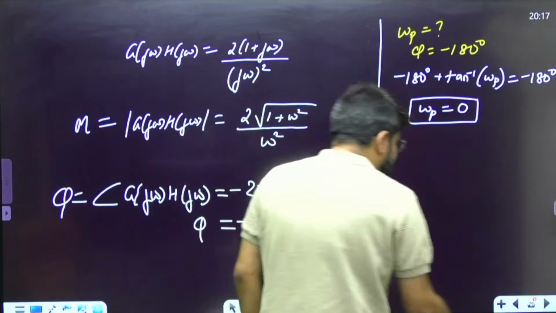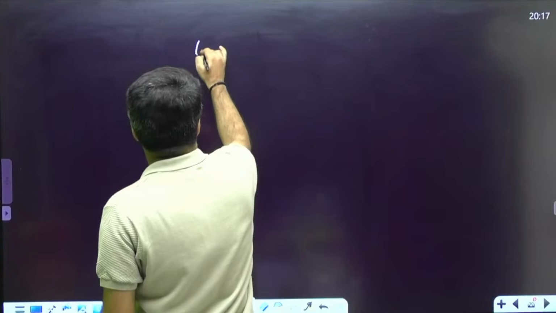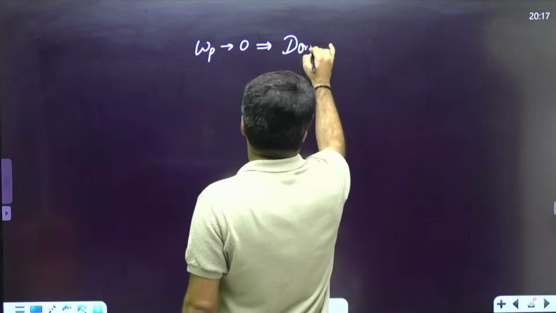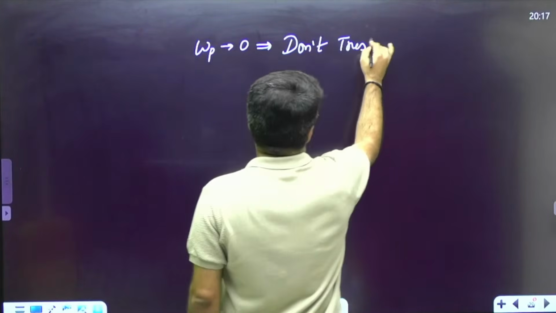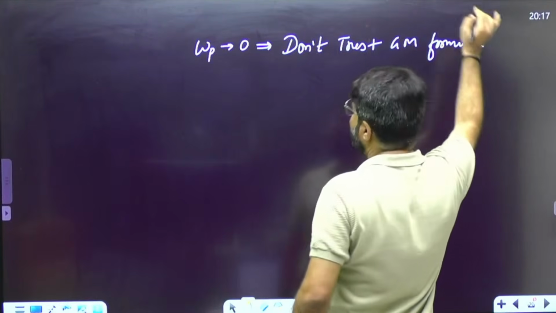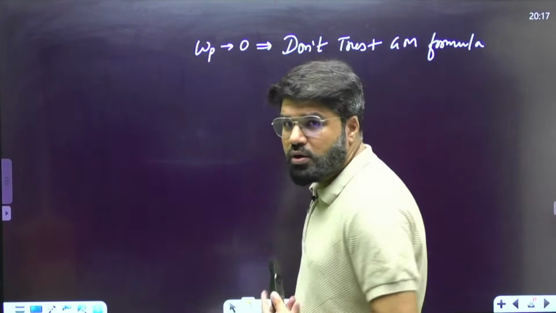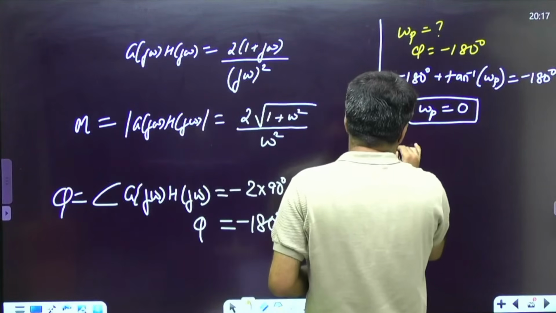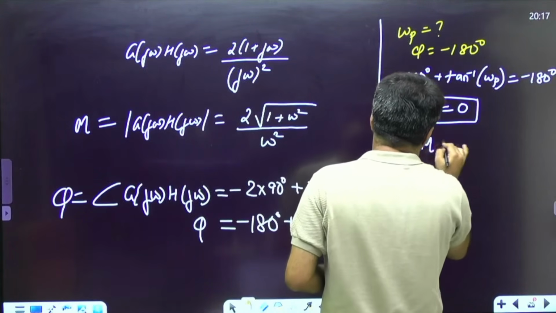Now, there is a special case that you should know, that whenever omega p tends to 0, don't trust the gain margin formula. Why? Because here, if omega p is 0, see what is the magnitude of the function.